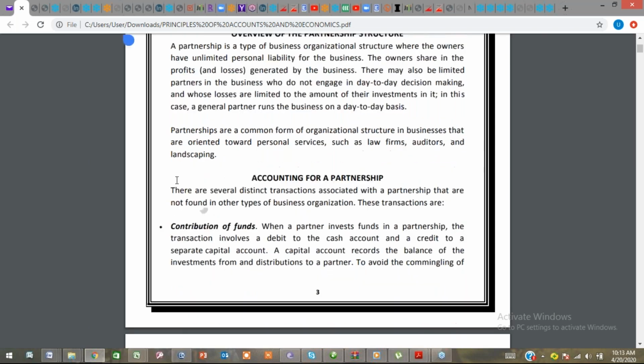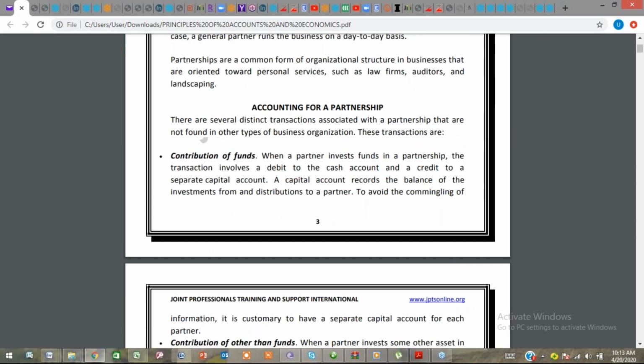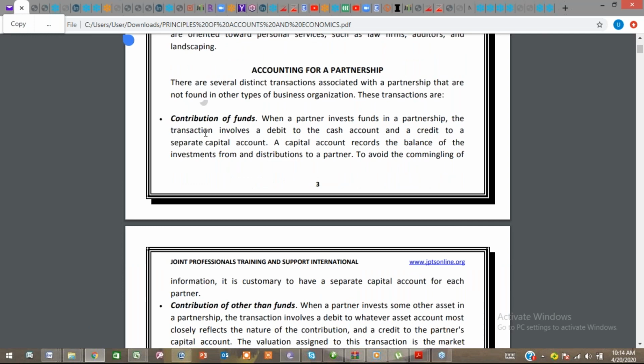Accounting for partnership is very, very important. There are several distinct transactions associated with a partnership that are not found in other types of businesses. We have contribution of funds. Contribution of funds must be properly accounted for, because contribution of funds to a large extent would determine the sharing of profits. So it's important that accountants take into consideration how contribution of funds is being accounted for.